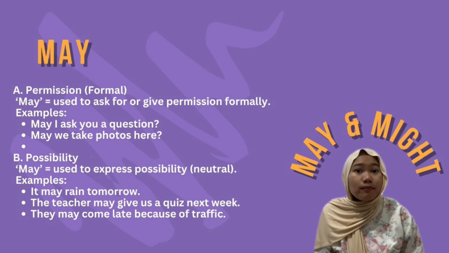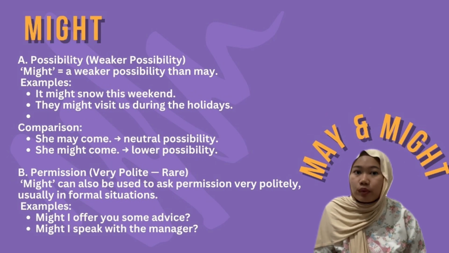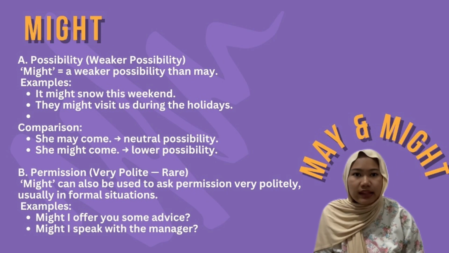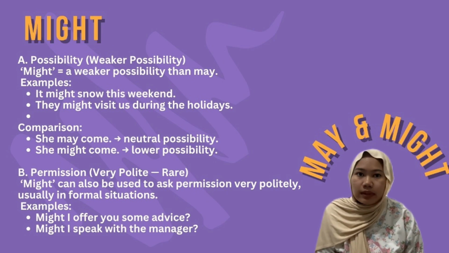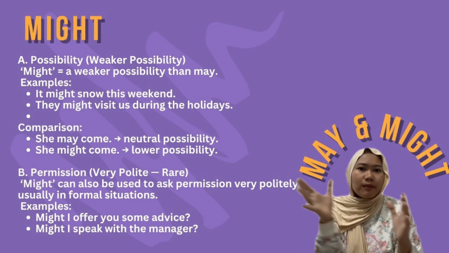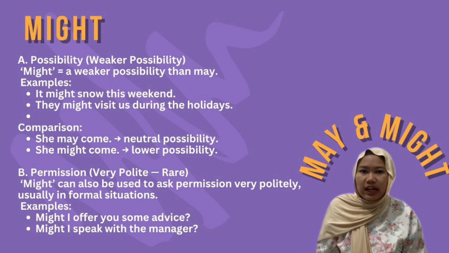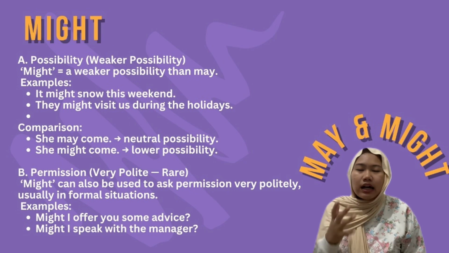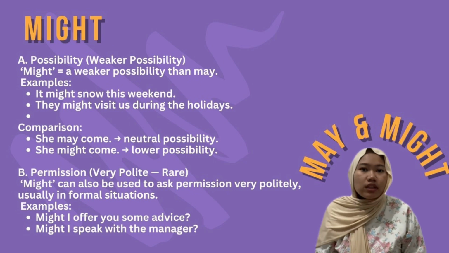Let's move to might. Possibility or weaker possibility: might expresses a lower possibility than may. So, may here, might here. For example, it might snow this weekend. They might visit us during the holidays.